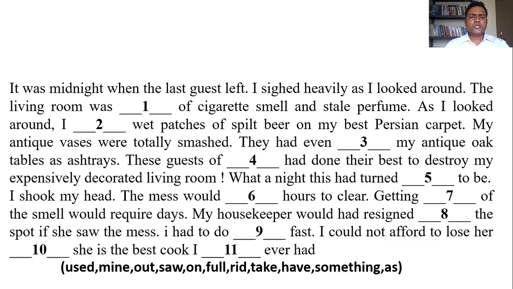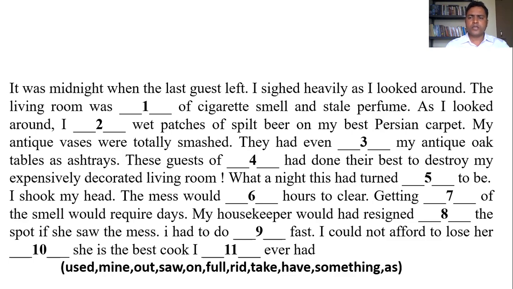My antique vases were totally smashed. They had even dashed my antique oak tables as ashtrays. So they had is a past perfect tense here. So if there is a past perfect tense, the verb form you use is the V3 form of the verb. So find it in the answer.